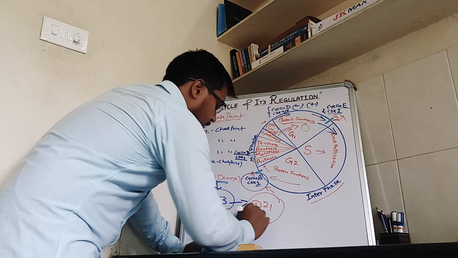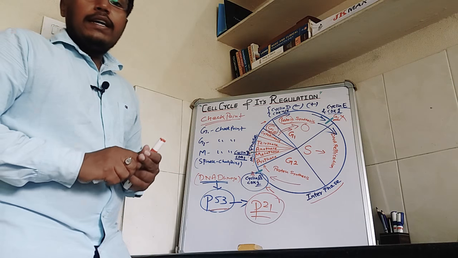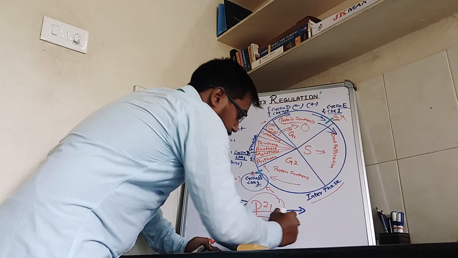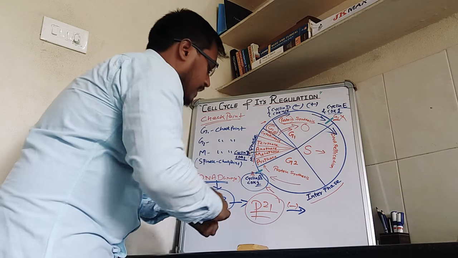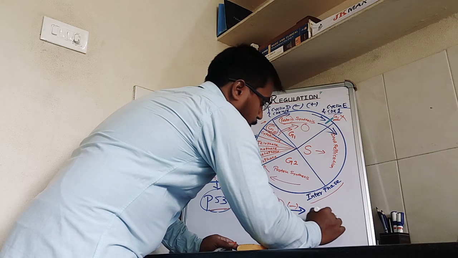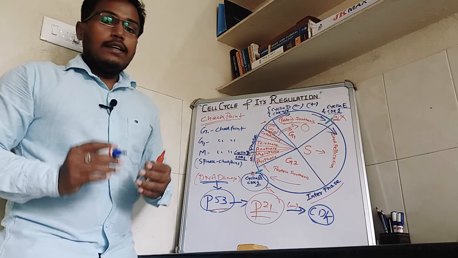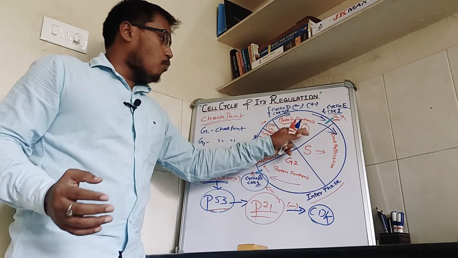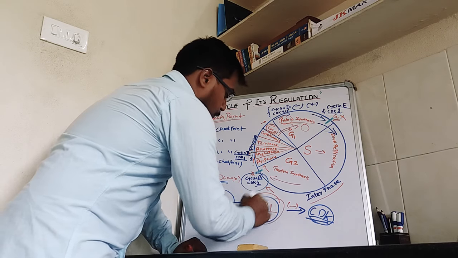P21 is a CDK inhibitor. As we know, CDK, that is cyclin dependent kinase, is required for passage of the cell from one phase to another, and the CDK inhibitor is P21.